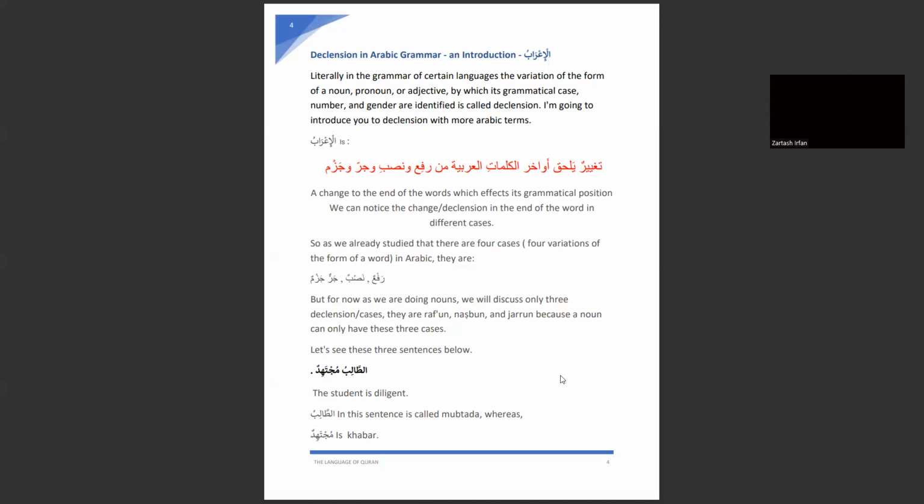How are we going to recognize the words just by looking at their endings? These words will have different cases with different endings. As the definition shows, there are four cases in the Arabic language: rafa, nasab, jar, wa jazm. We are not going to do jazm here because this term will be used with the fail, when we learn about the verbs in the Arabic language.